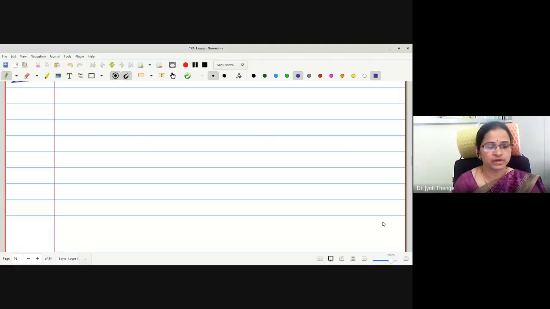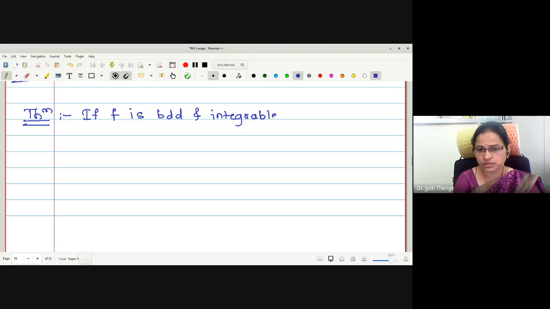Okay, now we will move towards our next theorem, proving square of an integrable function is integrable. Let us write the statement. f is integrable, we want to prove f square is integrable. Okay, if f is bounded and integrable, sometimes it is not given that the function is bounded. It is only given that it is integrable.